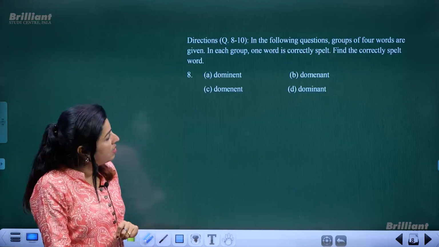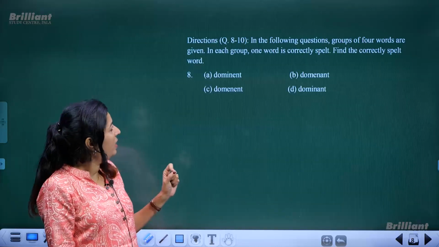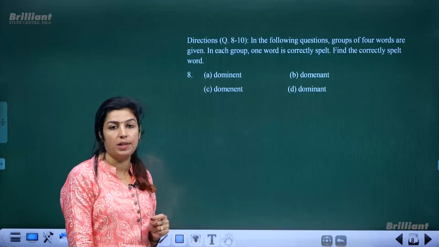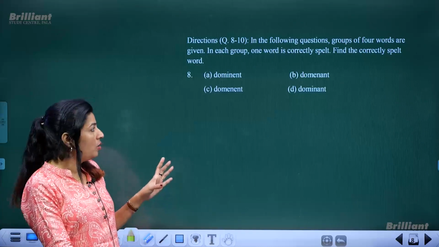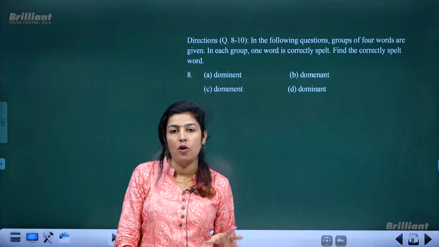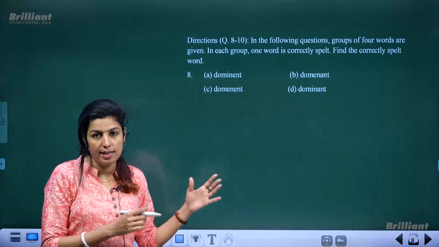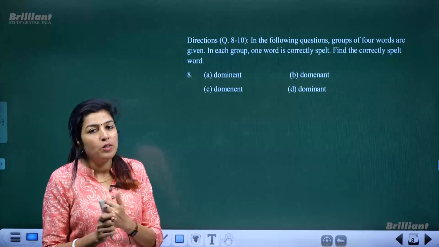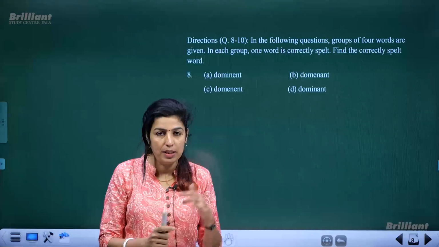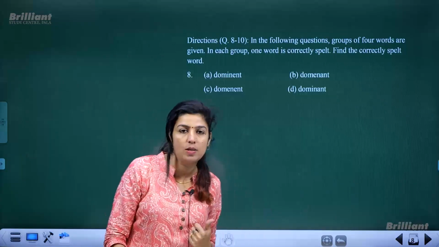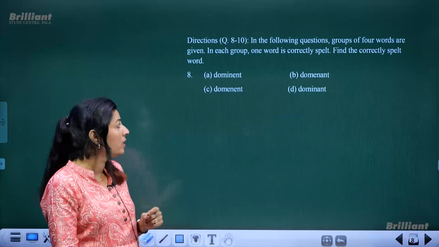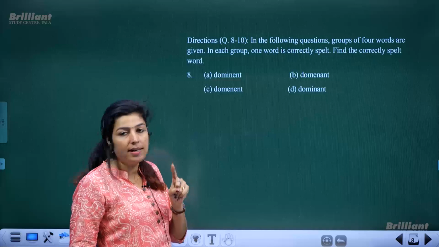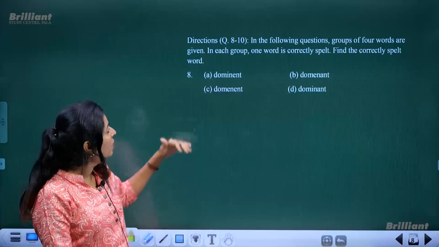In the following questions, groups of 4 words are given. In each group, 1 word is correctly spelled. Find the correctly spelled word. So here, not just the meaning of the word for this exam that you require, you need to know the meaning of the word, you should know grammar, and along with that you should also know spelling. Okay, only then you will be able to answer the questions like this, where you need to choose the correctly spelled word. That means out of these words, only one spelling is correct, and that is what you have to choose.